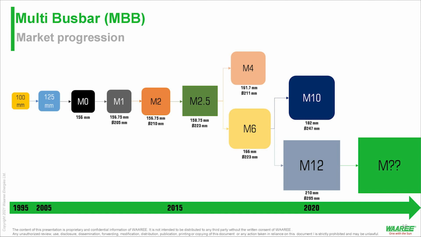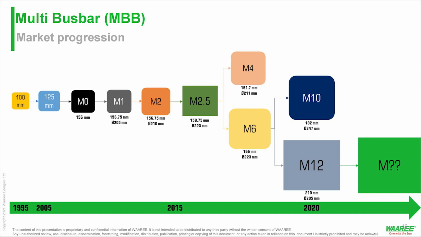M6 was something which was intermittent. It stayed for a year or so, and then very quickly we had news of new wafers being developed by one of the cell manufacturers, which was M12 or 210 mm. And just after it, we also got news that one more group had launched M10, which is 182 mm, right?